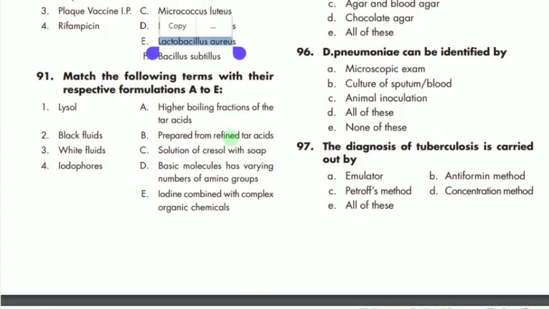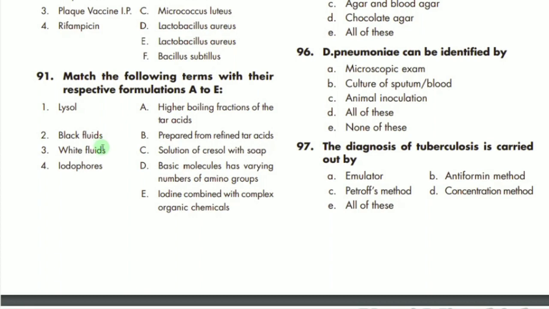Now 91, if we see the matching of the 91, it says Lysol. So the correct cross match for the Lysol is actually C, solution of cresol with soap. Then we have black fluids. So for the black fluids, the correct is higher boiling fraction for acid.